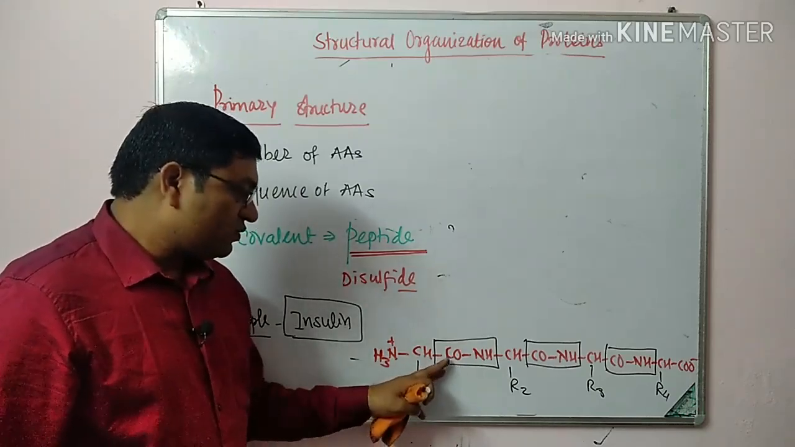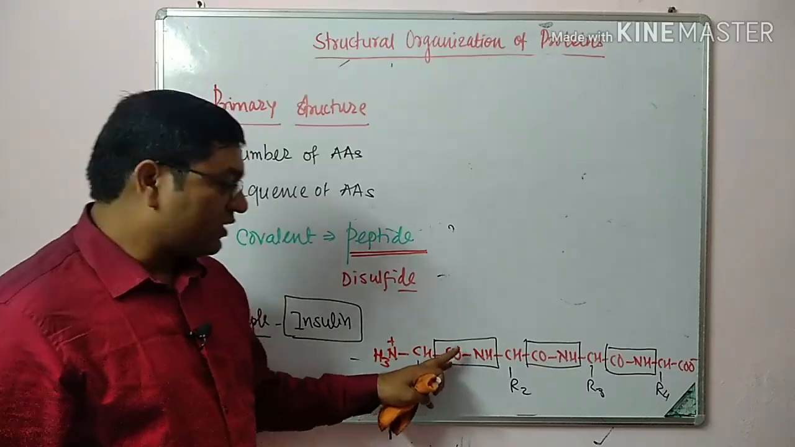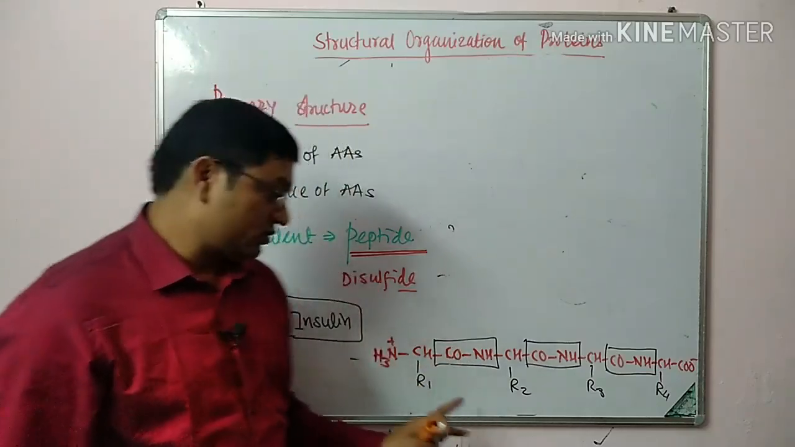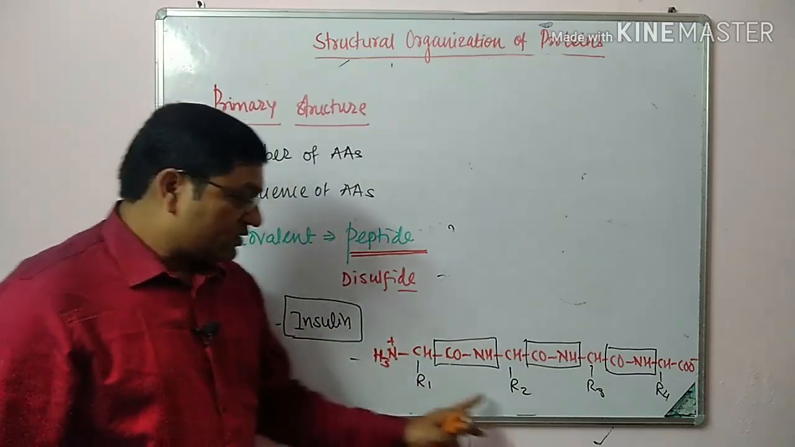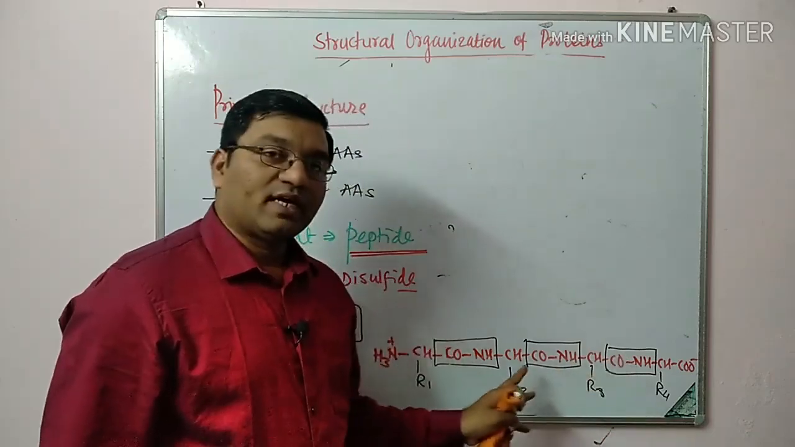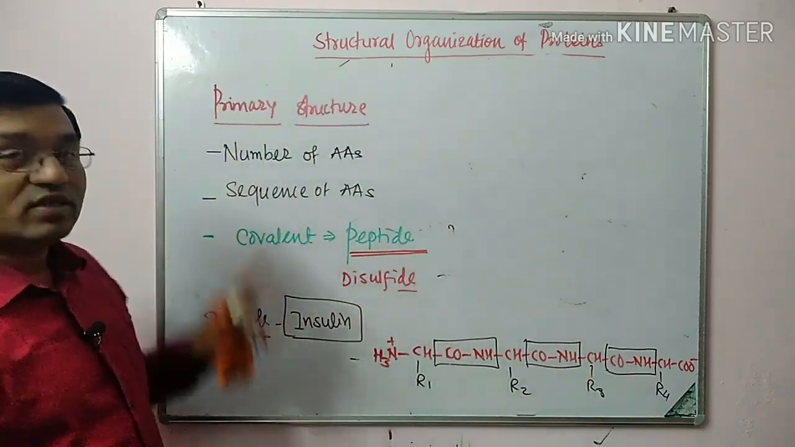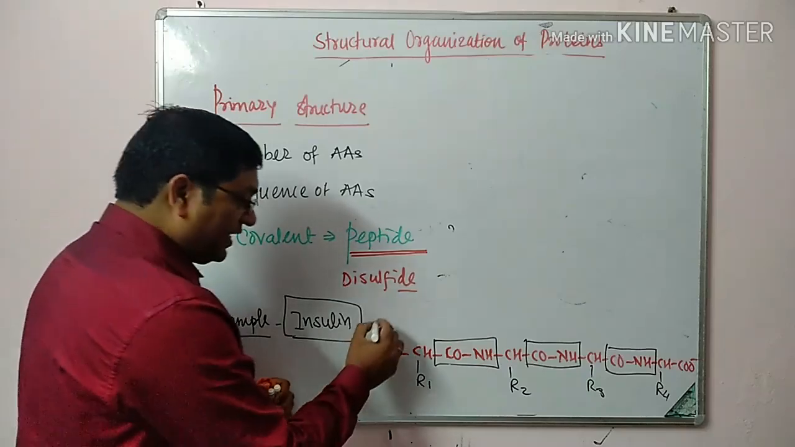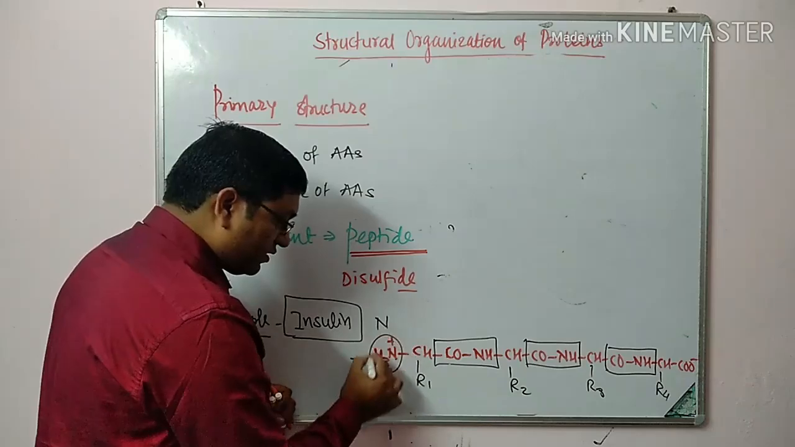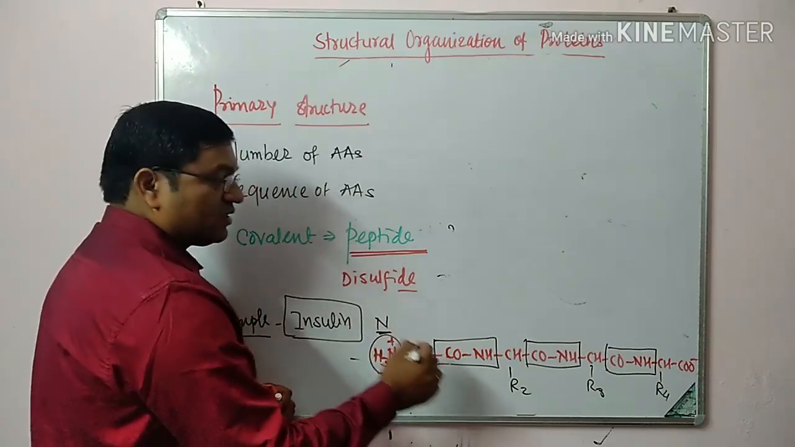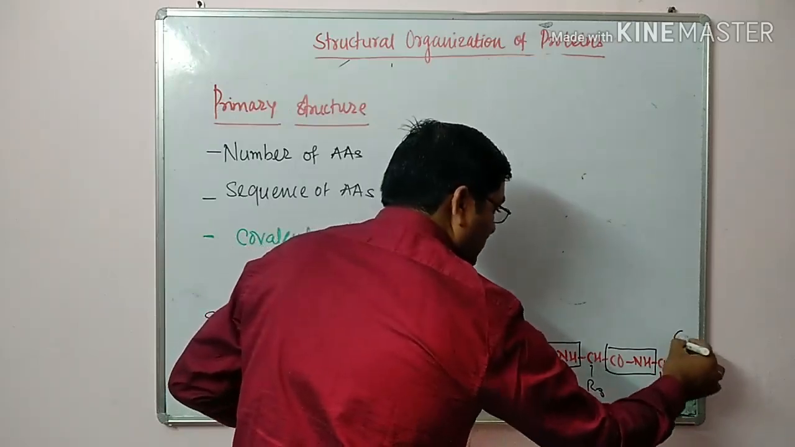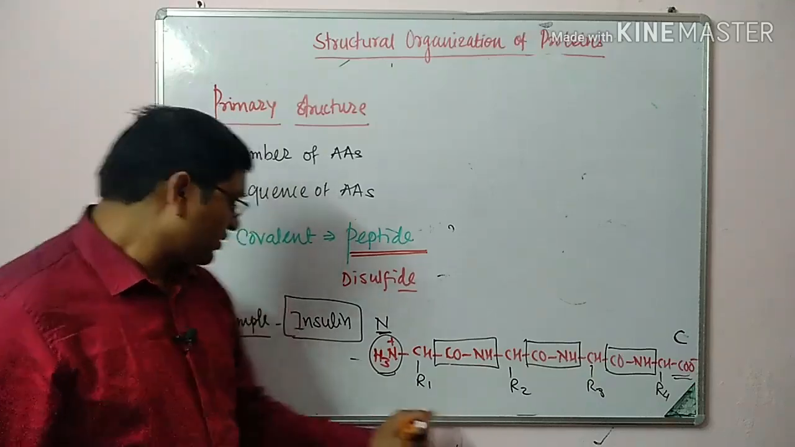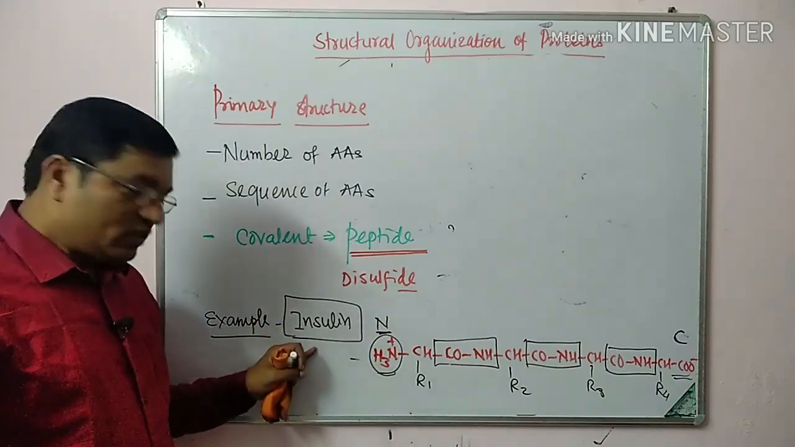amino acids, after losing a water molecule, form peptide linkage or amide linkage, and they are known as amino acid residues. First, second, third, fourth, connected by peptide linkages, lead to the formation of the primary structure of protein. It is read from the N terminus, this amino terminal is known as N terminus, and this carboxyl terminal is known as C terminus. So this is a polypeptide chain. Example of primary structure is insulin.